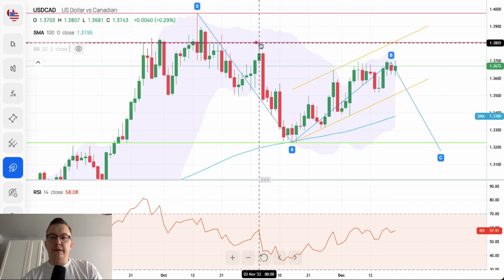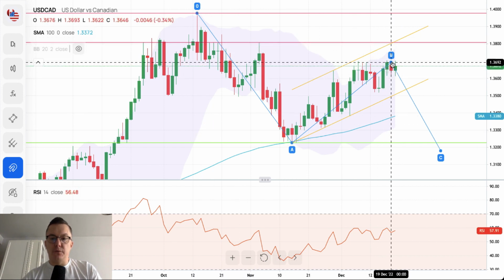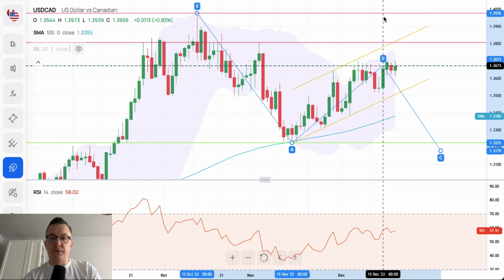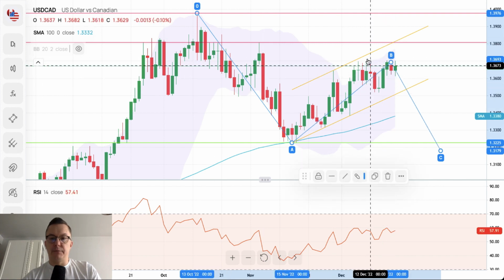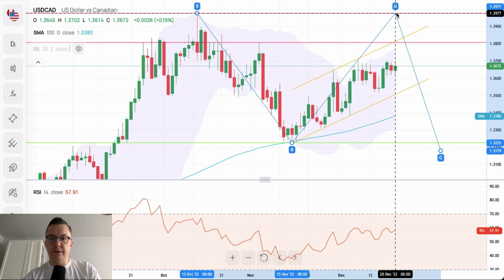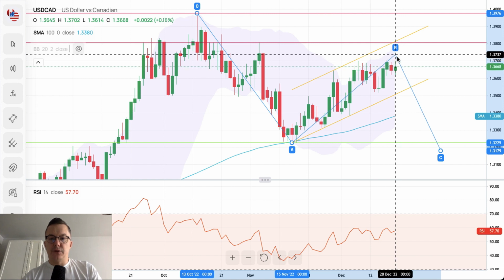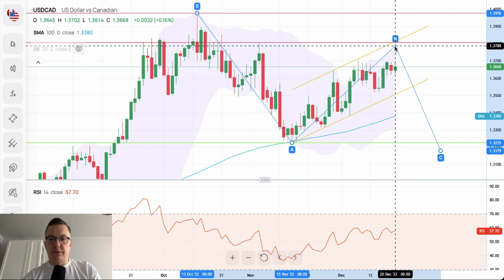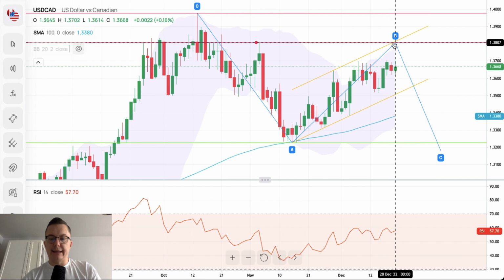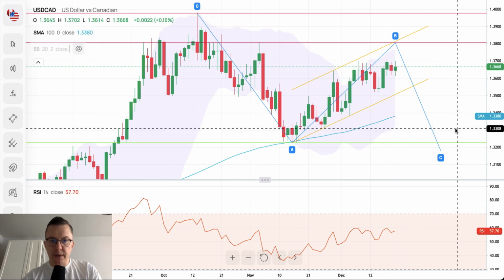Invalidation of this scenario comes with the wave B breaking above the beginning of the wave A. That's the line in the sand for this whole scenario. So far we are waiting for the top in the wave B, and then wave C to the downside should come very soon.